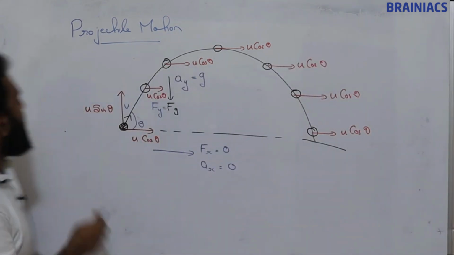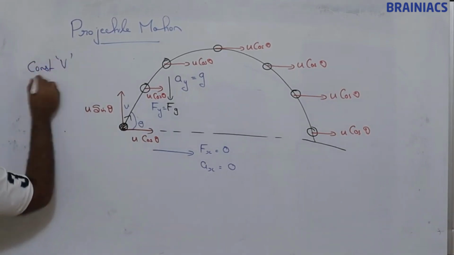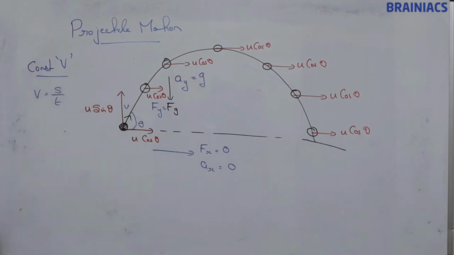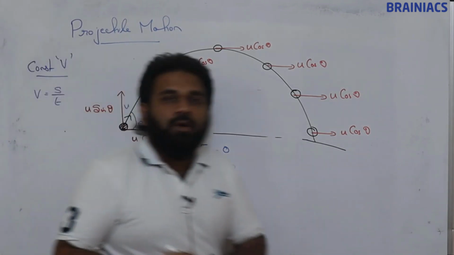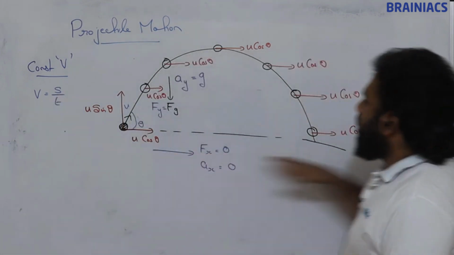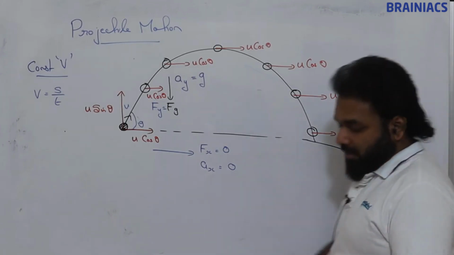Constant velocity motion means we will use v equals s by t. So horizontal motion is constant velocity motion, and u cos theta will be constant.